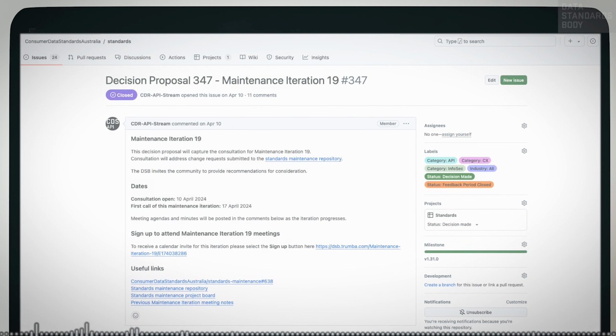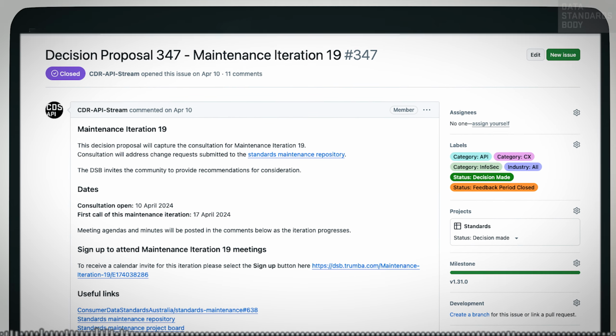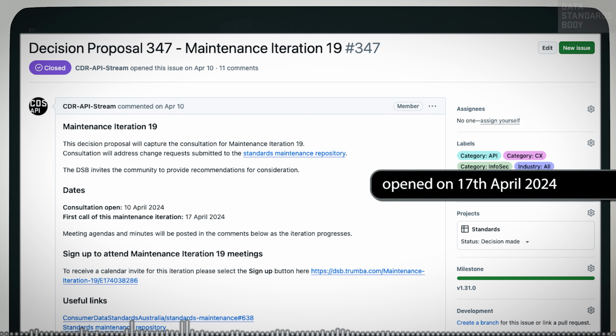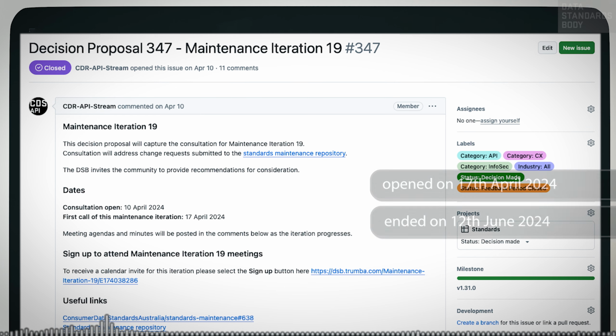The standards maintenance process facilitates the proposal of enhancements, corrections, or changes to the consumer data standards. Maintenance iterations run throughout the year, adjacent to the decision proposal consultations. MI19 opened on the 17th of April 2024 and ended on the 12th of June 2024. There were 5 working group meetings in that period.